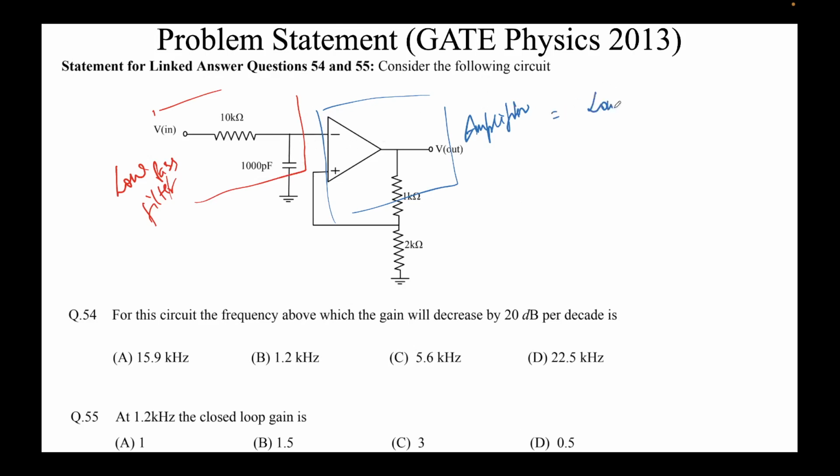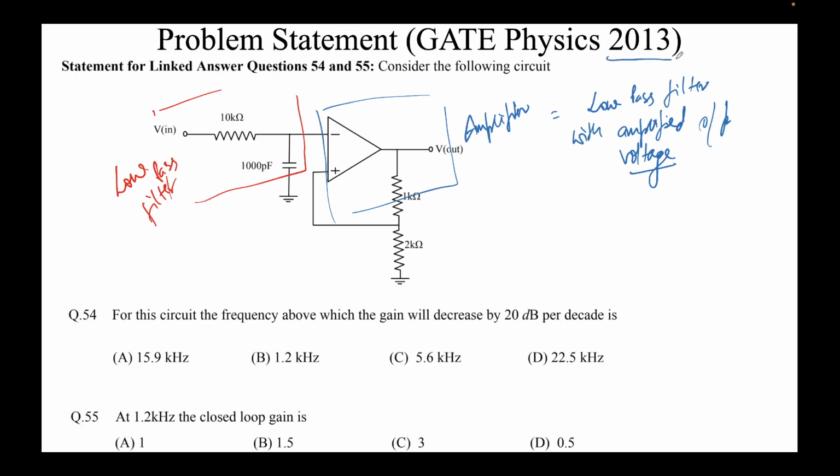We will get a low pass filter with amplified output voltage. Remember, a low pass filter will not necessarily amplify the voltage. However, when we use it in series with an operational amplifier, in cascading with an operational amplifier, you can get a low pass filter with amplified voltage, and we'll see how we do that.